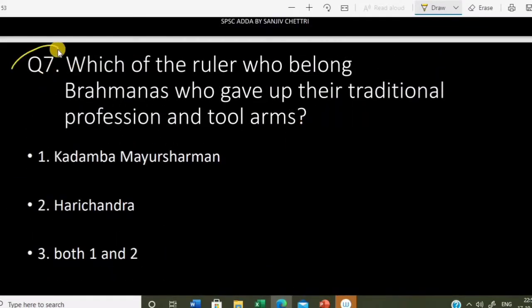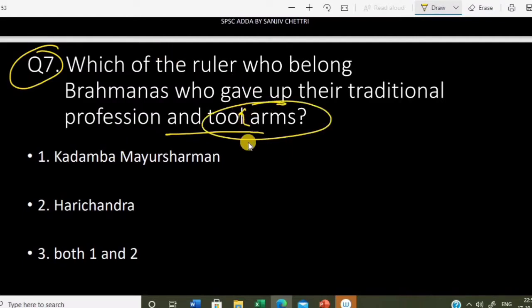Question number 7: which rulers were Brahmins by birth, but gave up their traditional profession and took up arms? This is not a tool, this is a tool. Okay, they took up weapons. So Kadamba Mayurasharman and Harichandra, both 1 and 2 is the correct answer. They were Brahmins by birth, but later they converted to Kshatriya.